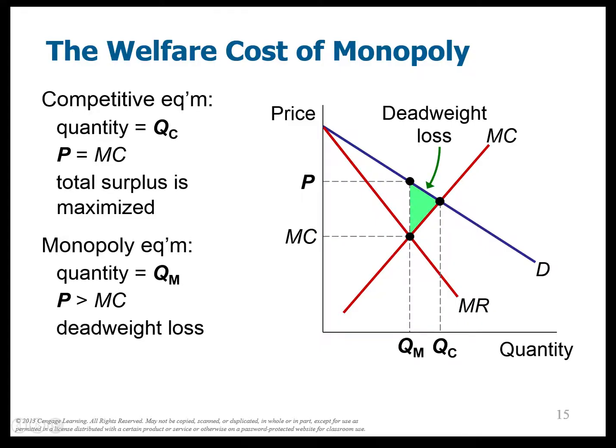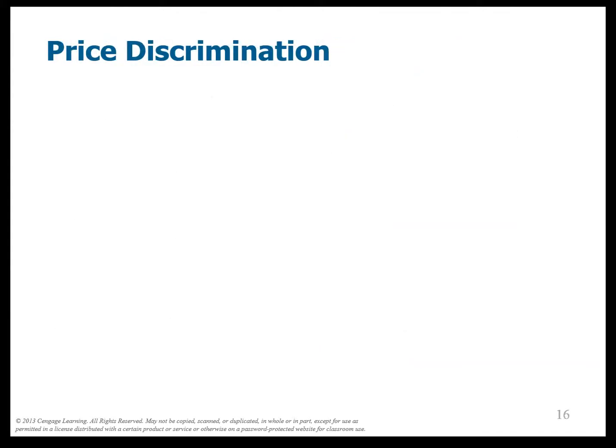But under this monopoly outcome, we have a much smaller consumer surplus right here. Okay, we have a much bigger producer surplus here, right? So they capture all of this stuff. But then there's this little triangle that's not captured by anybody, and this is called deadweight loss. This is the happiness that people would have from purchasing the good, who want to purchase the good at the low, perfectly competitive price, but can't afford the high monopoly price. Okay, so that's a bit of a problem, and why we maybe don't like monopolists as much.